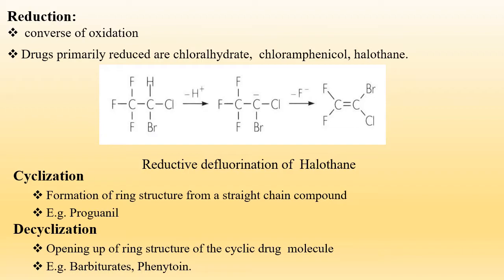Now come the reductive reactions. Bioreductions are also capable of generating polar functional groups such as hydroxyl and amino, which can undergo further biotransformation or conjugation. A number of reductive reactions are the exact opposite of oxidation.